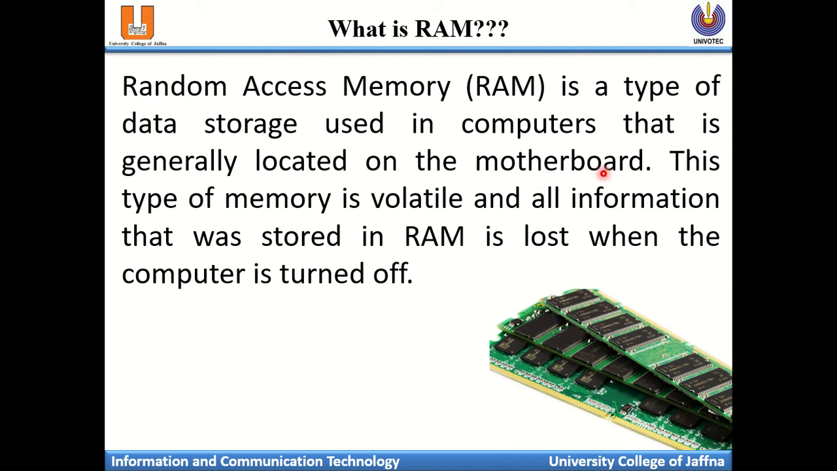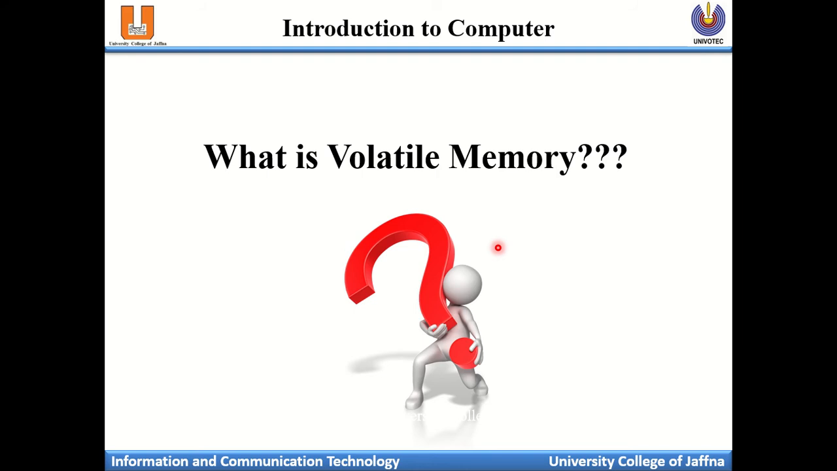It is also called volatile memory. Volatile memory means that only when you have power can you store the data. Without power, you can't store the data. When you get a power failure or power drop, definitely you lose the data from the random access memory. What is volatile memory?